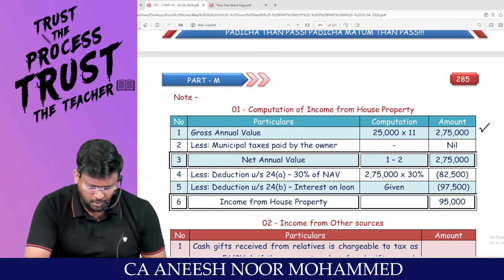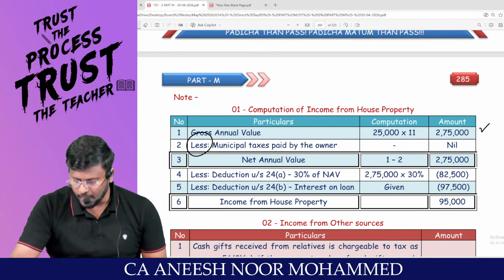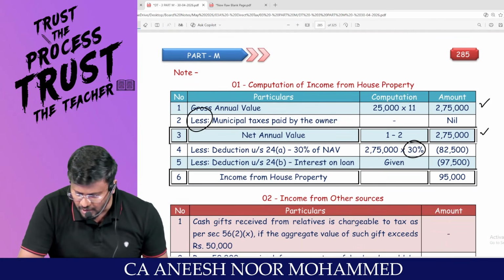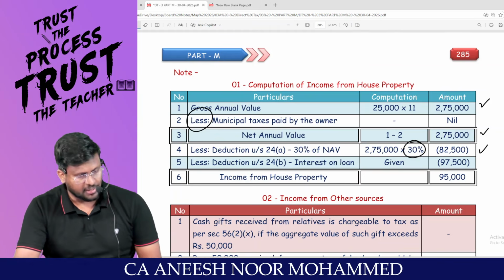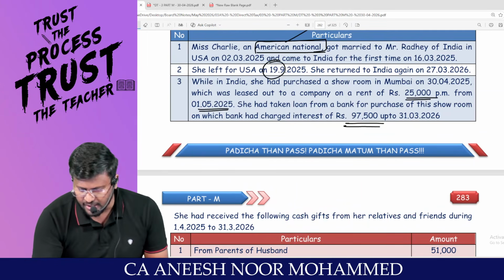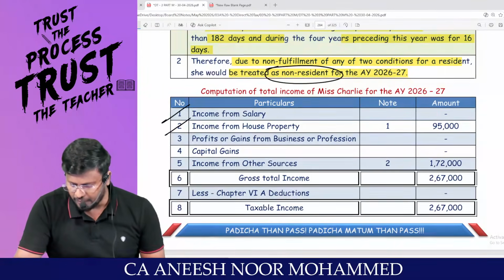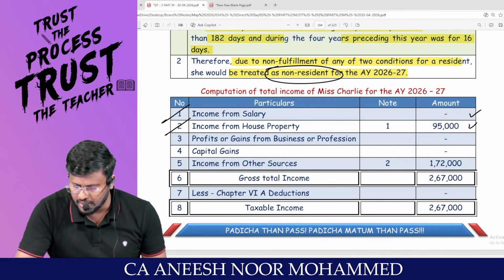No information has been provided regarding LT bar MT. So you will be getting NAV of 2,75,000. Am I right, sir? On that 2,75,000, 30% reduction can be claimed, and interest on borrowed capital can be claimed as a reduction. 97,500 is the interest on borrowed capital. Income from house property will be 95,000. That's what income from house property is, 95,000.